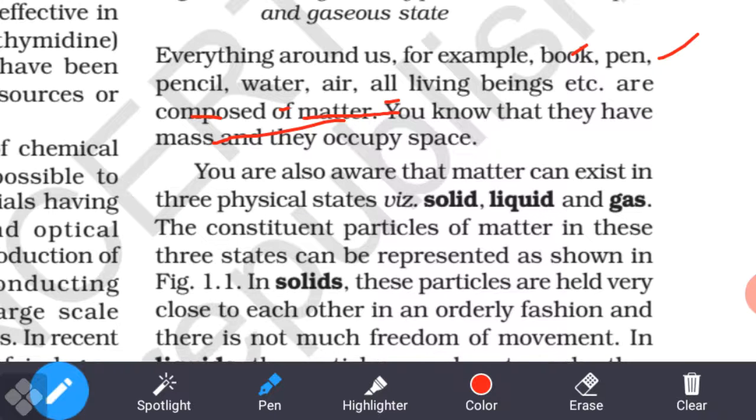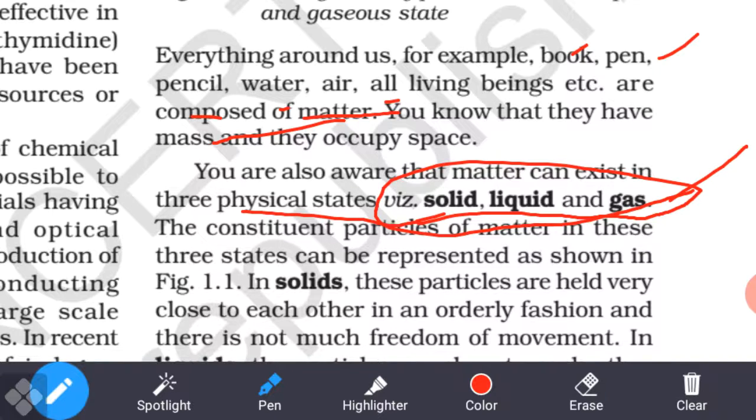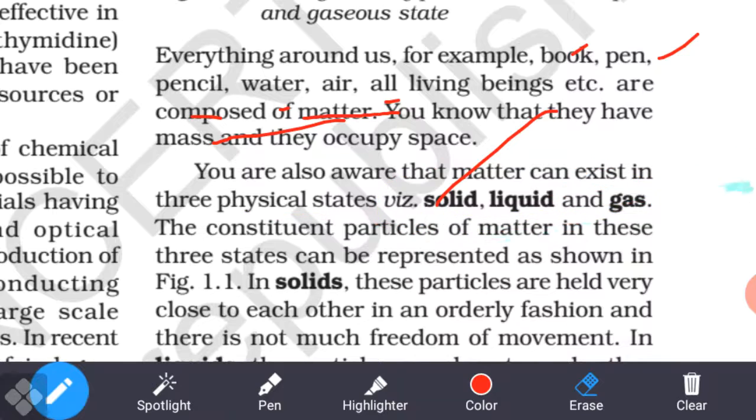OK, so you are also aware that matter can exist in three physical states. You know about it now? All matter exists in three physical states. You know which physical states? First, what? Solid, liquid and gas. OK, three states: solid, liquid and gas. So the constituent particles of matter in the three states can be represented. You have to also know about what is solid, liquid and gas from previous classes. And also you know what is meant by solid.